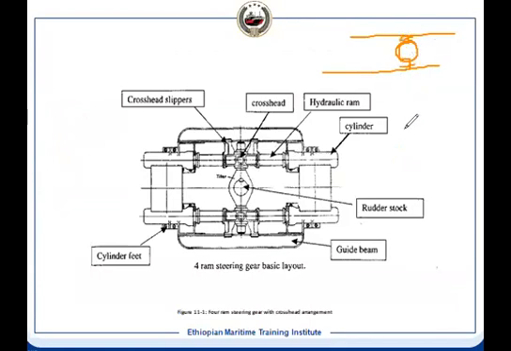And if you look from the side, it will be like this. So this pin, the crosshead pin we have seen, will be here, like this. And these two will be bolted here. On the other side also, it means this will be at the center, and the other side will be bolted. It means it is a curve and then it will be secured. The crosshead pin will be secured here. So this is the way it is arranged.